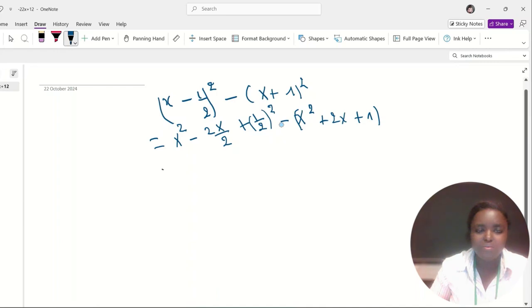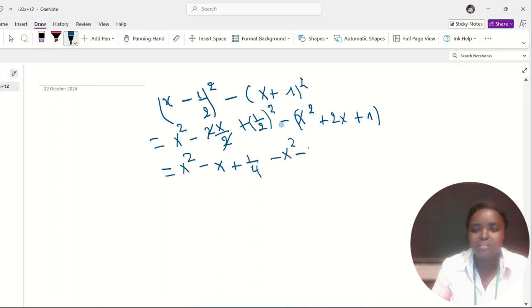So this will be equal to x squared minus x, since the 2 is simplified, plus 1 over 4, then minus x squared minus 2x minus 1. So this x squared and this one cancel, then minus x and minus 2x gives minus 3x.